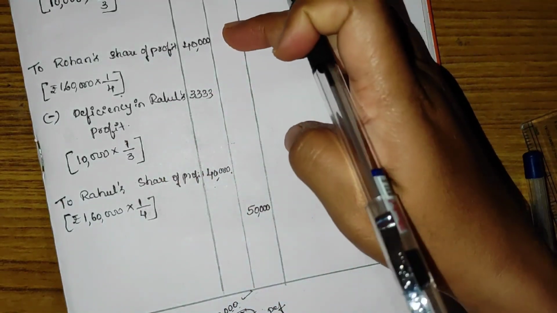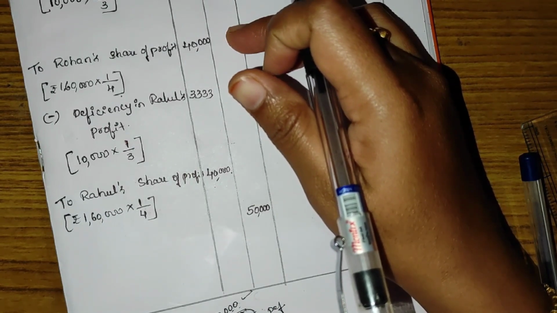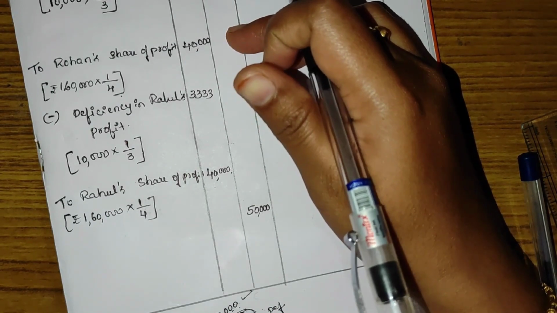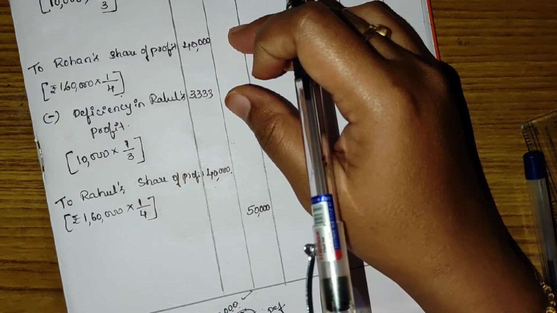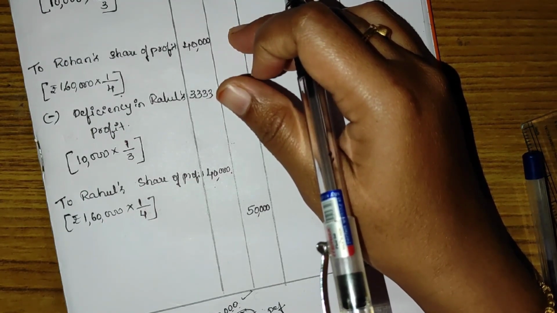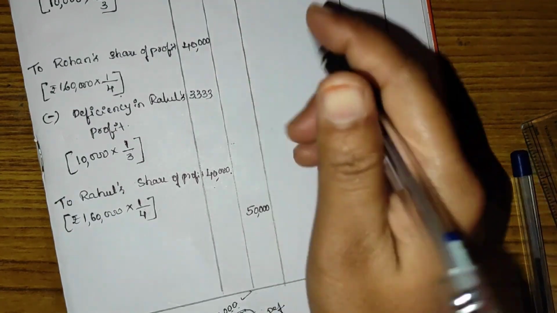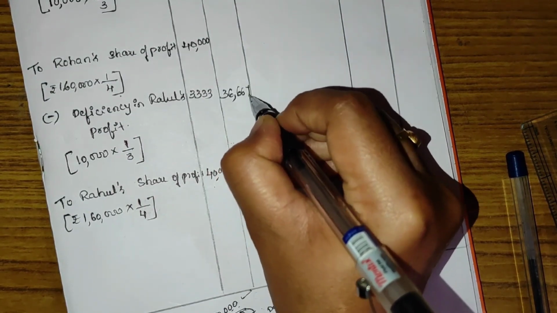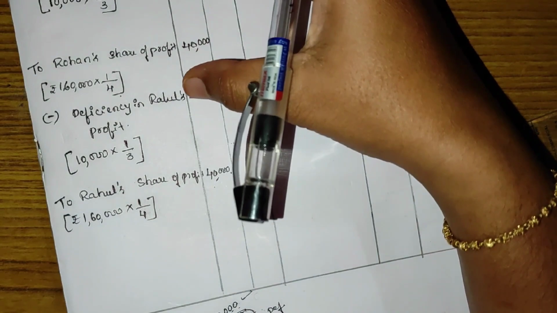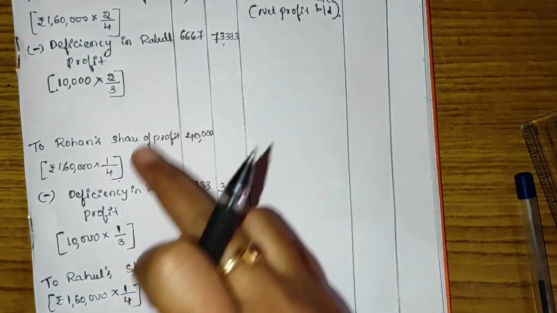He earned rupees 40,000, so 40,000 rupees minus 3,333, he will get 36,667.